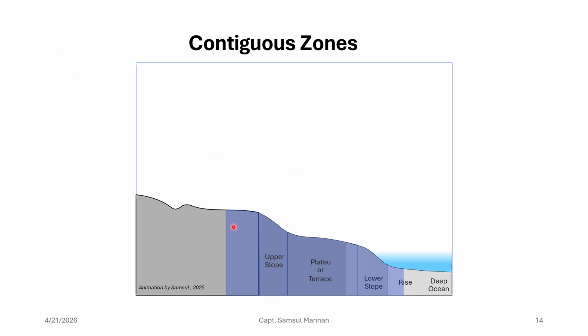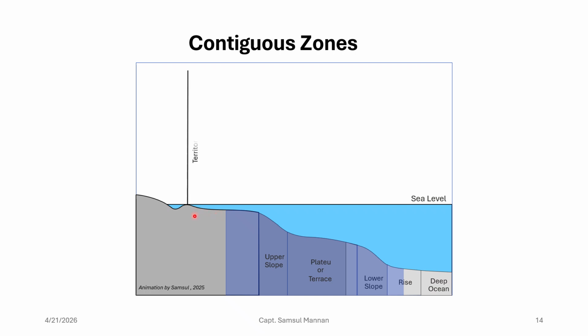What is the contiguous zone? The contiguous zone is a zone which is contiguous, or adjacent, to the territorial water, right. If you have this baseline, then we have internal water on the landward side, then we have 12 nautical miles, which is the territorial sea, and then up to 24 nautical miles from the baseline, we can call it a contiguous zone, right. In this contiguous zone, the coastal state enjoys limited sovereignty, right. Let us see what rights the coastal state can have.